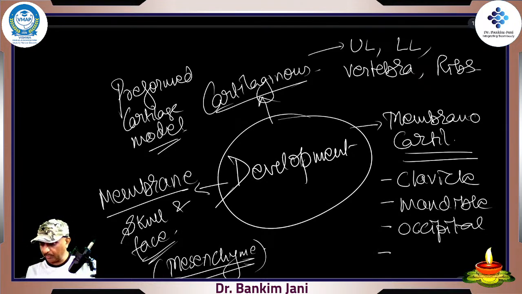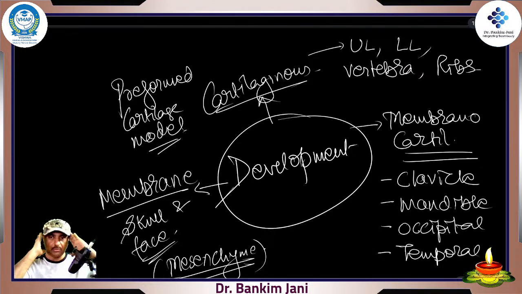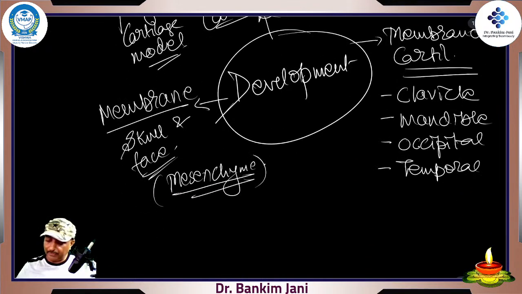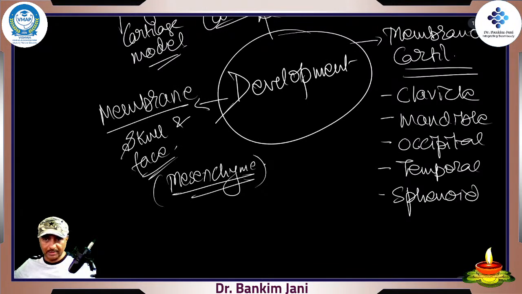Then temporal, right? Temporal bone, over here, that is a combination. And when we discuss head and neck, the sphenoid bone, one of the beauty bones, the bone which looks like a bird, right? That is sphenoid. That is also a membranous one, right? Plus,